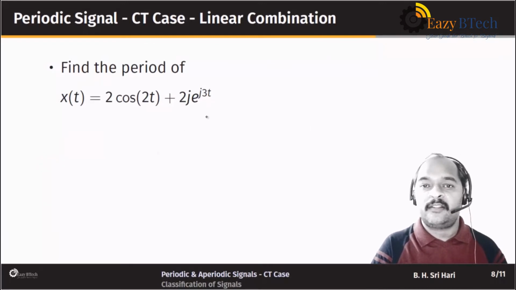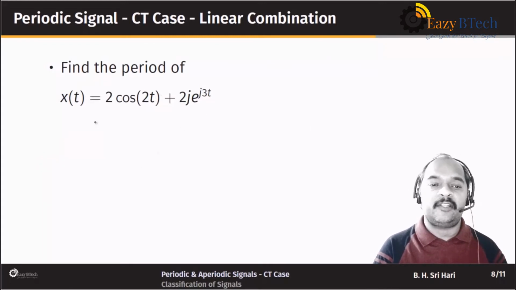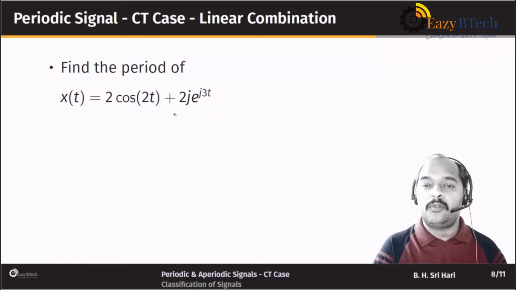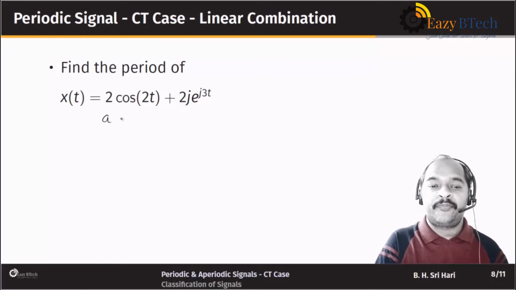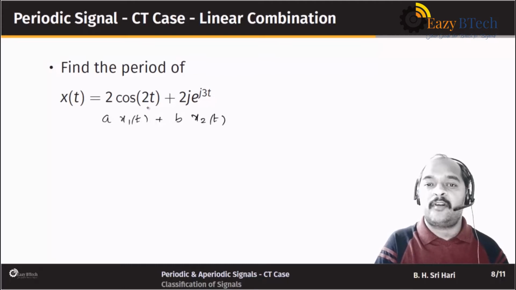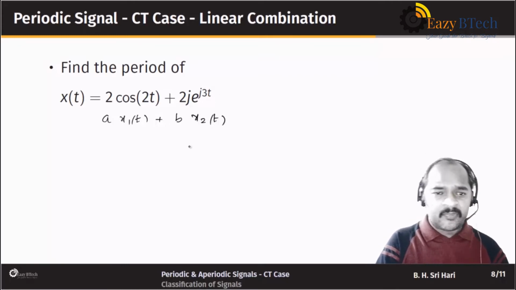Now we'll take an example, and the question is, we have to find the period of this new signal 2 cos 2t plus 2j times e power j 3t. So this is looking like A times x1 of t plus B times x2 of t. So what is A? It is 2. What is x1 of t? It is cos 2t. What is B? It is 2j. And what is x2 of t? It is e power j 3t.